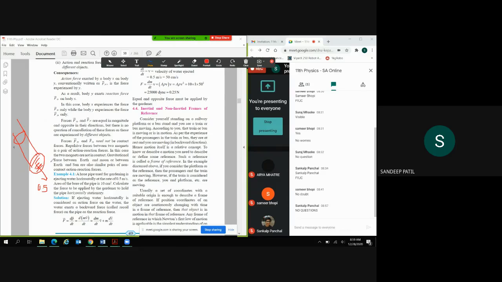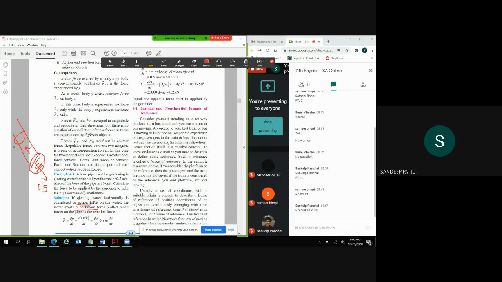So how to calculate the force applied on this hose pipe? If ejecting water horizontally is considered as action force, the water exerts a backward force called recoil force on the pipe. So whenever this water is moving out of this pipe, this is the action force, and there will be a reaction happening on the pipe.